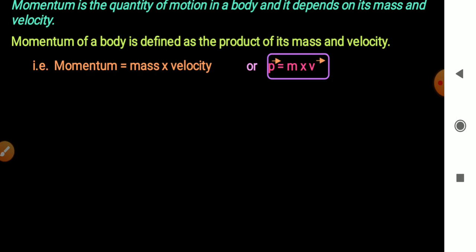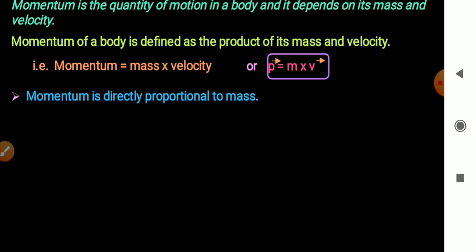Momentum is a vector quantity, which means it has both direction and magnitude. So momentum in vector form is represented by P vector equals m into v vector. Right? So from this, we found that momentum is directly proportional to mass.